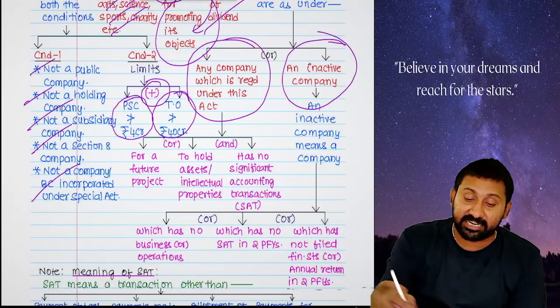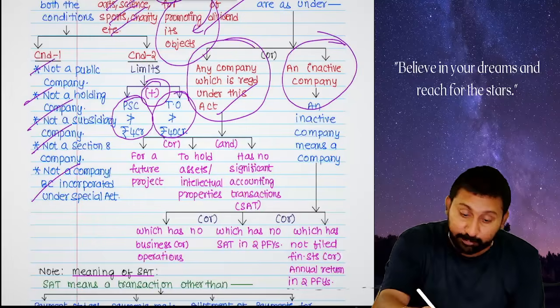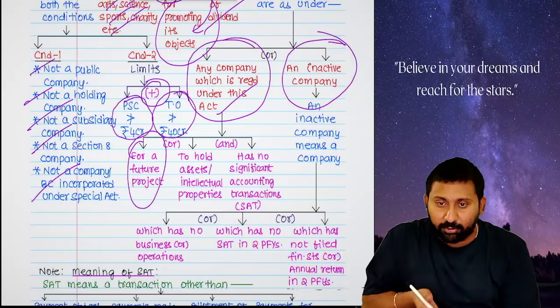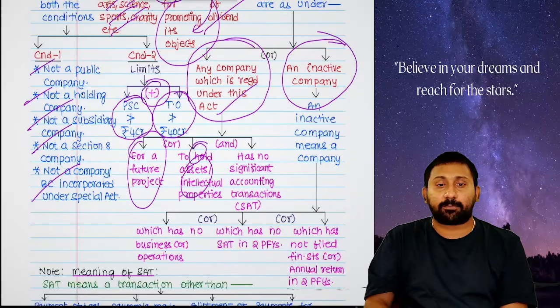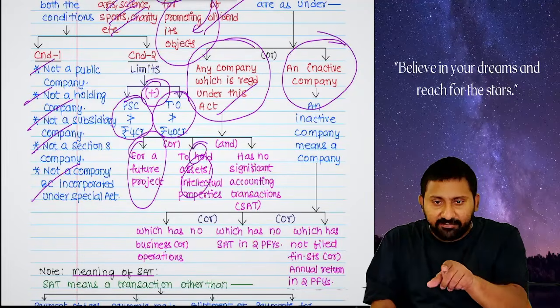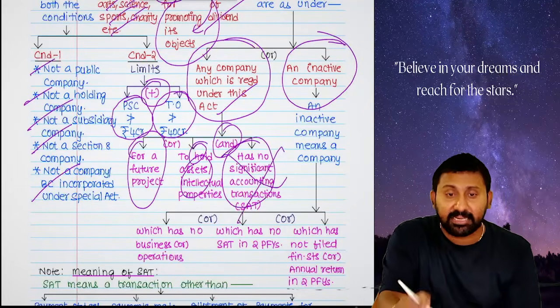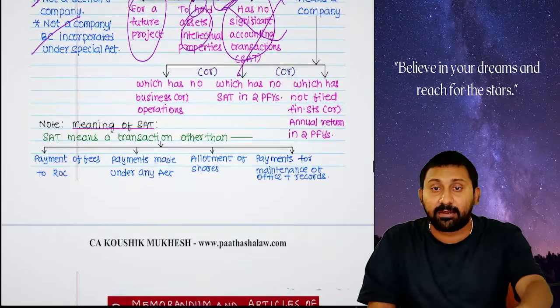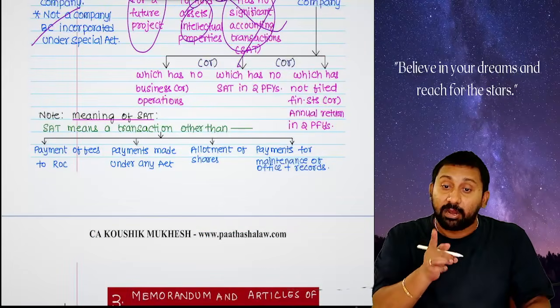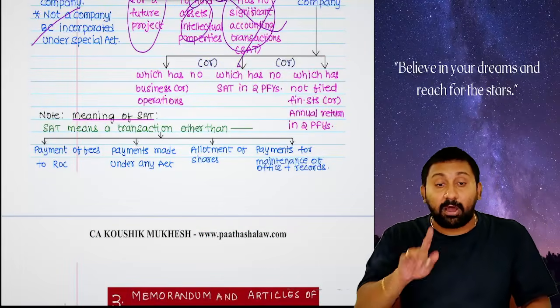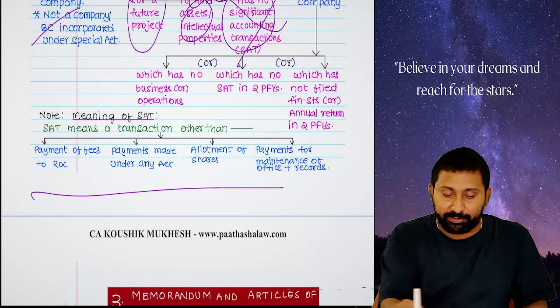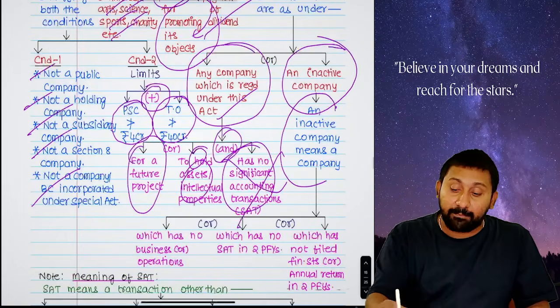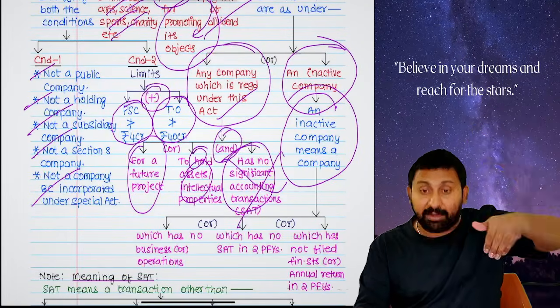A company registered under this Act, not for today's project but for a future project. Then what are you doing today? Holding assets and intellectual properties. Do you have any significant transactions? I don't have any significant transaction. Law did not define what is significant. Law defined what is not significant. All others other than these four will become significant. Or I am active at the beginning, now becoming inactive.